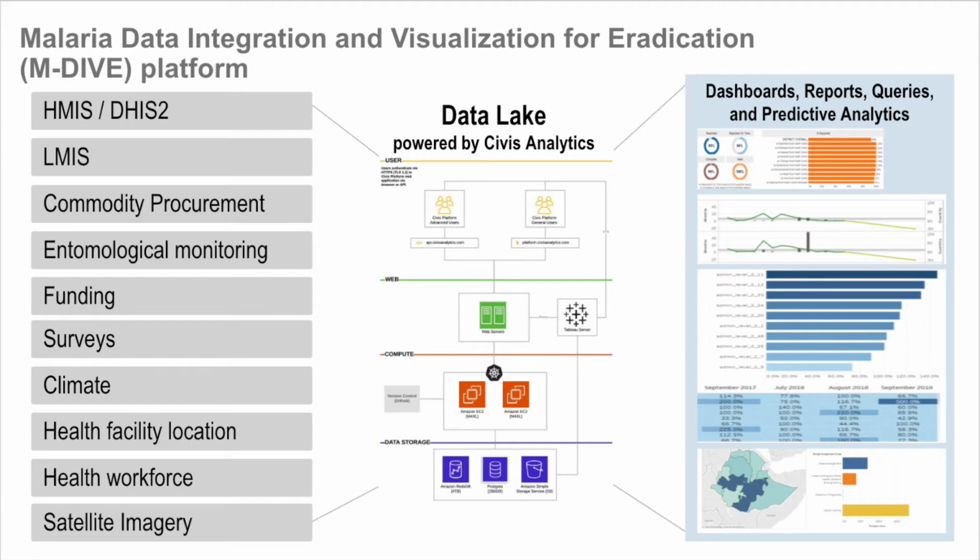Simultaneously, PMI has also established a new quarterly reporting requirement wherein partner countries are requested to report malaria-related health data disaggregated by month and by district on a quarterly basis. The platform serves as a new tool to ingest, house, analyze, and visualize epidemiological, supply chain, financial, entomological, demographic, climate, and other data from various sources, including the monthly data reported from countries on a quarterly basis.